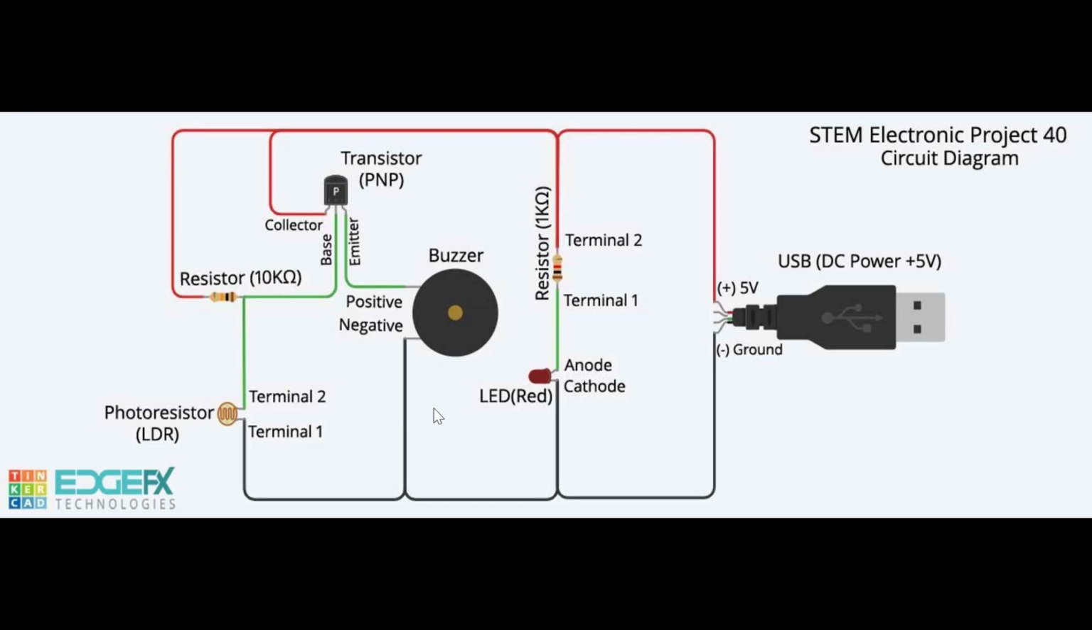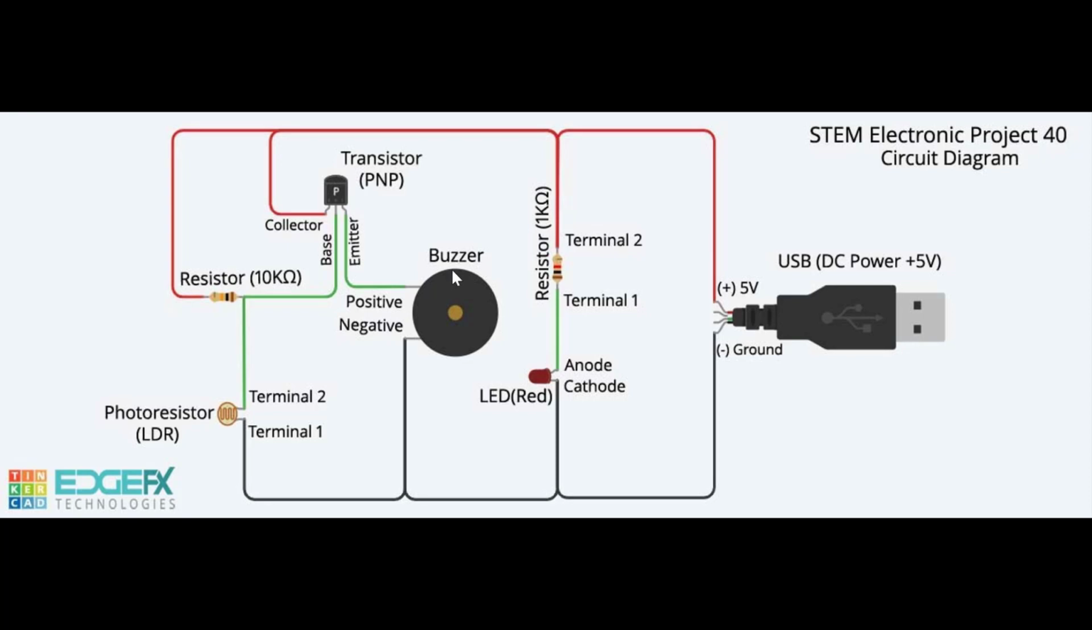Circuit explanation. In this project, the current flows in 2 paths. Path 1 is a power indicator circuit seen earlier in Project 1. When powered up, the red LED glows, indicating that the circuit is powered. In path 2, LDR, transistor and buzzer are connected in series with the USB DC power.